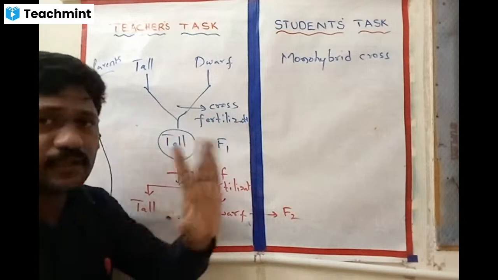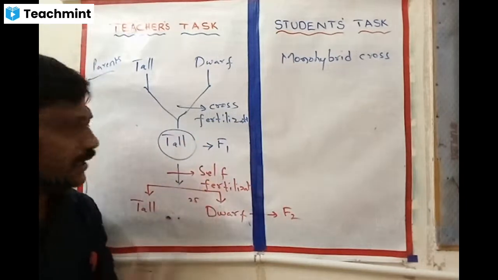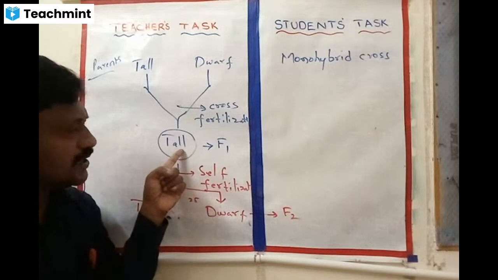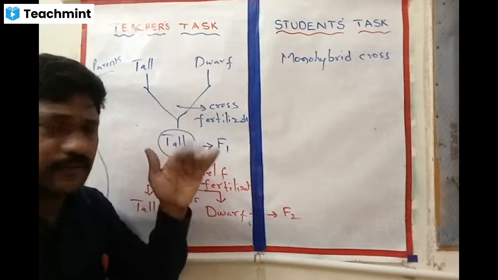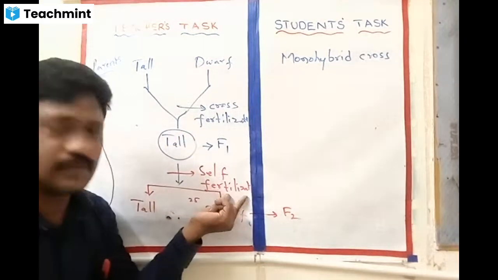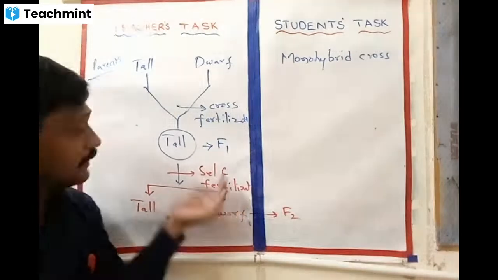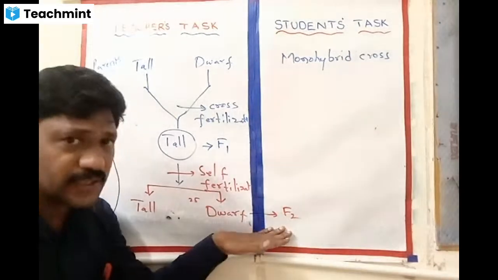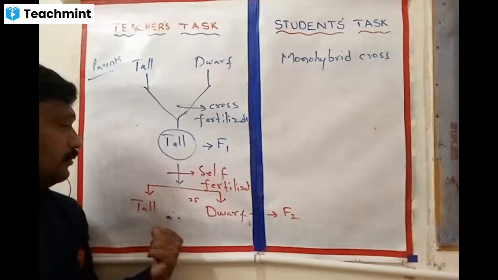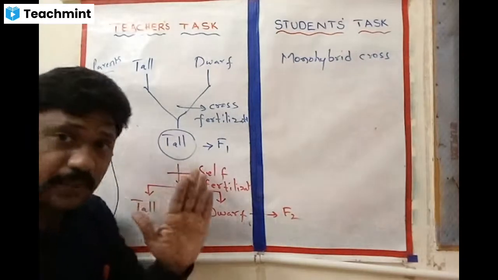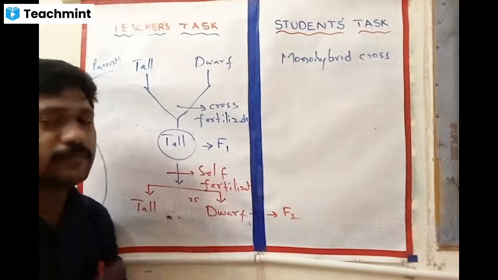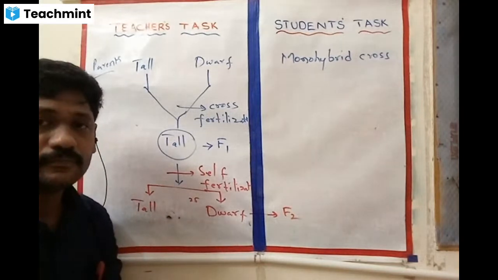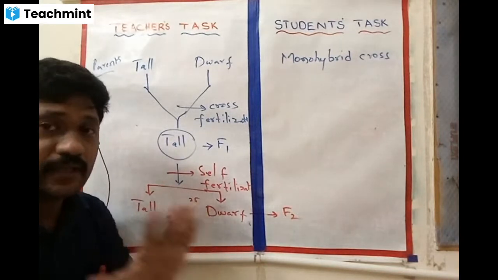That I call the F1 generation. Then in the F1 generation, once they grew enough, self-fertilization was performed and the next generation was obtained, and that generation is the F2 generation. Here I got 75% tall plants and 25% dwarf plants. Okay, any doubts here?